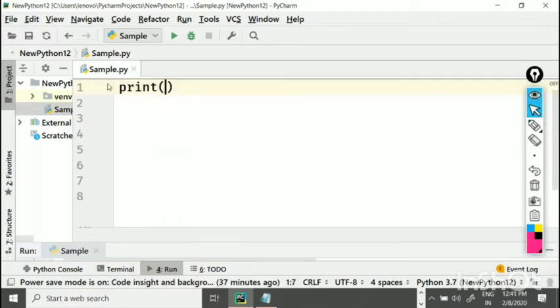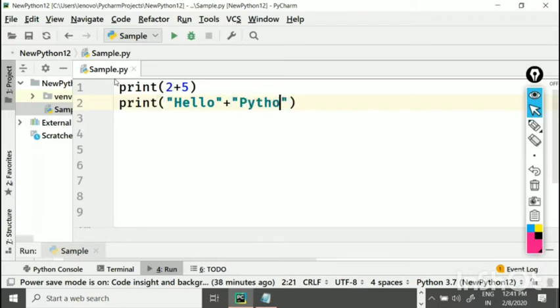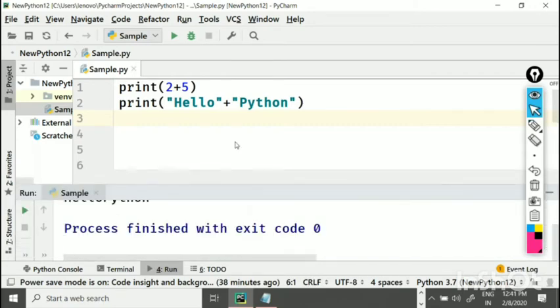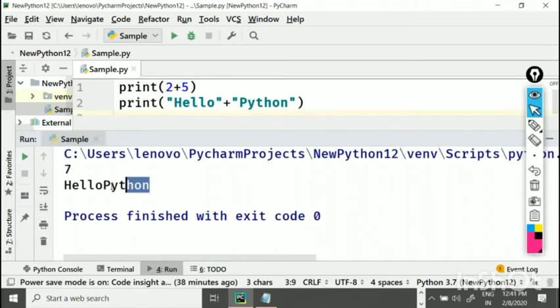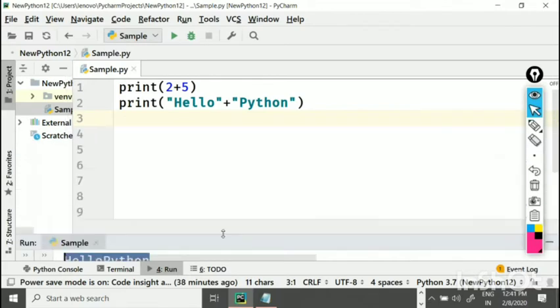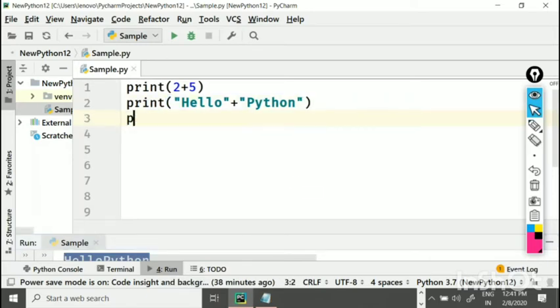For example, when I say print 2 plus 5, what will be the answer coming on the screen? 7. Whereas if I say print hello and then plus Python, now what will it do? Concatenate. It will concatenate hello and Python. So you run the program and see. Do you see? In the first scenario, it's doing addition, and in the second scenario, it is performing concatenation. Automatically, depending on the data, plus will understand and do the necessary activity. Okay. Now, what will happen if I give like this?